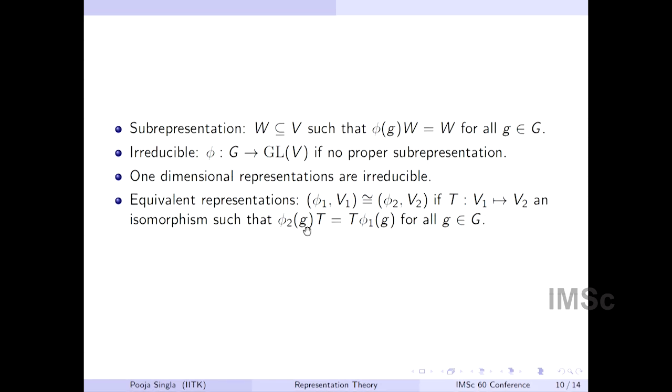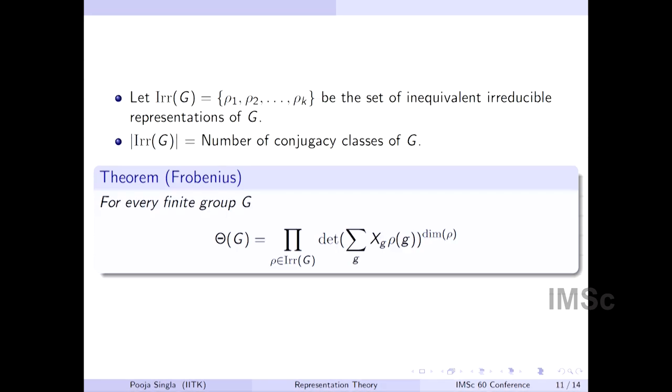By that I mean phi2(g) T equals T phi1(g) for all g in G. This is not very important, I am just writing it here for completeness. Now let's use the notation Irr(G) to denote the set of inequivalent irreducible representations of a finite group G. The question is whether this set is finite. It turns out that it is finite.